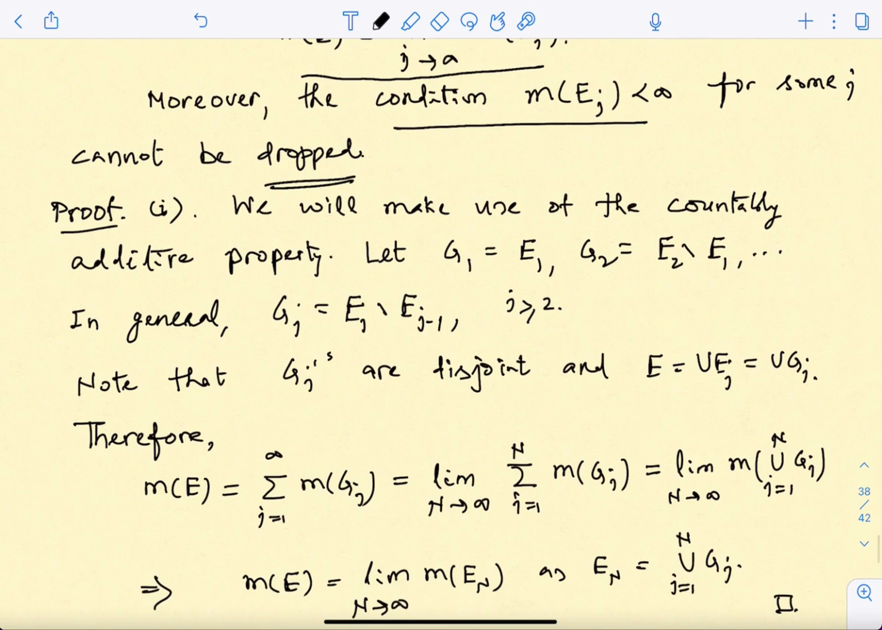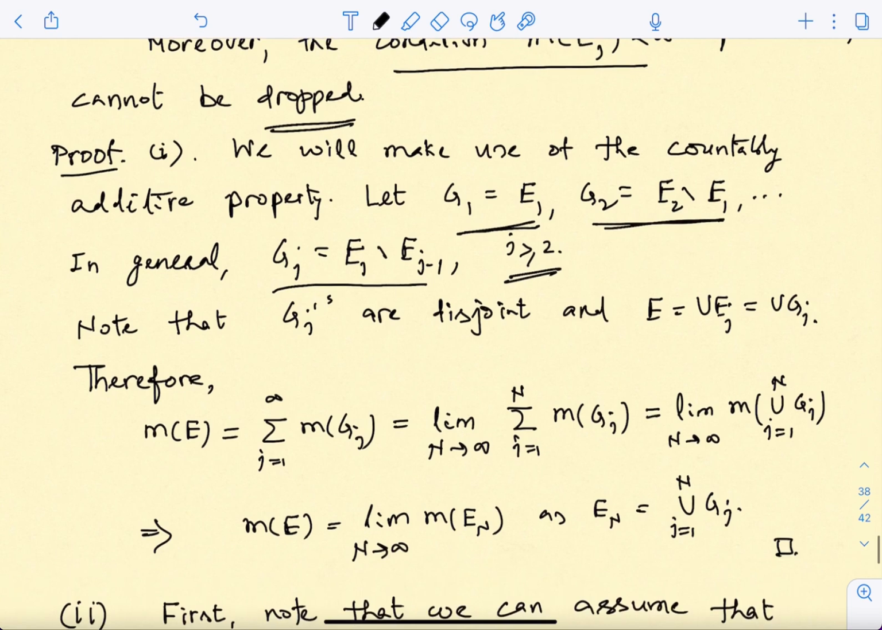Okay, so now this tells us the recipe for how to cook up these new sets. I give them a name. I call G1 to be E1, and then you write G2 as the difference E2 minus E1, and then G3 as E3 minus E2, and so on. And in general you can define Gj as Ej minus the previous one. Okay, and this you need to do from j equal to 2 onwards, isn't it? So you see this process, because we are taking complements, and all these Ejs are measurable, all the Gjs are also measurable. And in this process we are not losing anything, in the sense that the union is going to be the same. Okay, so E is the union of Ej, but it is also the union of Gjs.